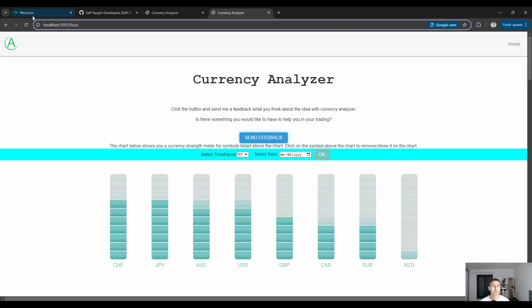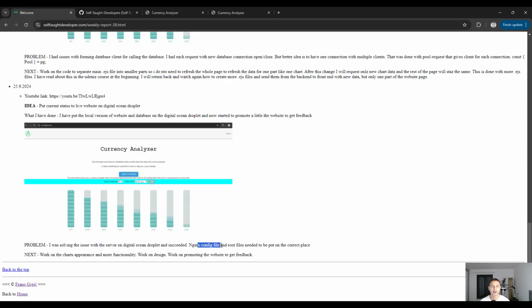So I needed to solve this issue and find the config file, and I needed to learn about the nginx config file, what is inside and how it works. I have tried with ChatGPT to help me solve this issue. It was not possible because ChatGPT doesn't have the whole context of the problem. It points in one direction and gives you an explanation, but it's not including everything that is influencing this issue. So I needed to learn how to modify the nginx config file in order to get this working.